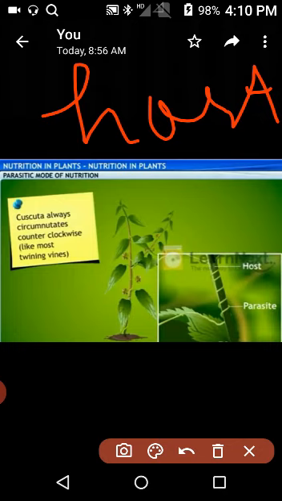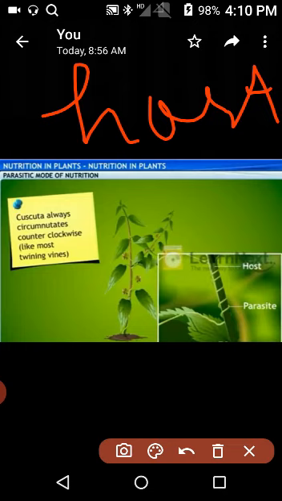The plants which derive their food from the bodies of the host plant and animal are called parasites or parasitic plants. The parasitic plants may be total parasites or partial parasites.